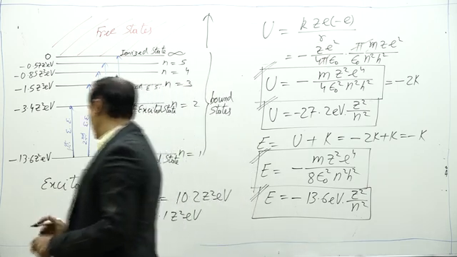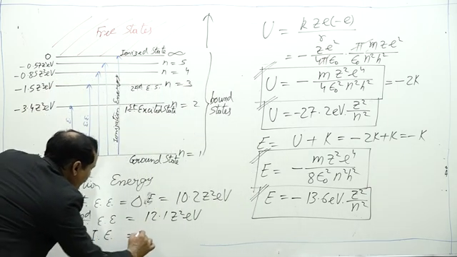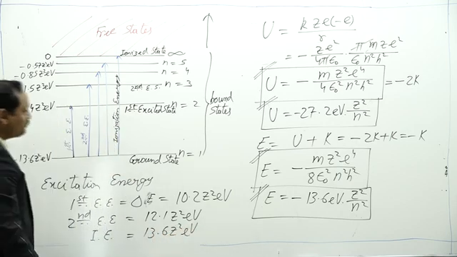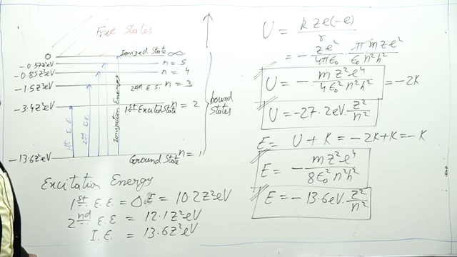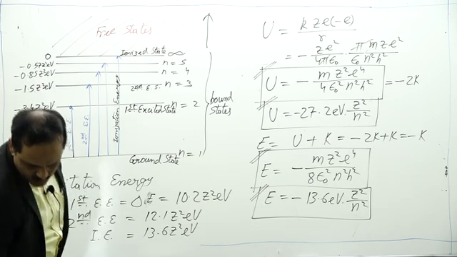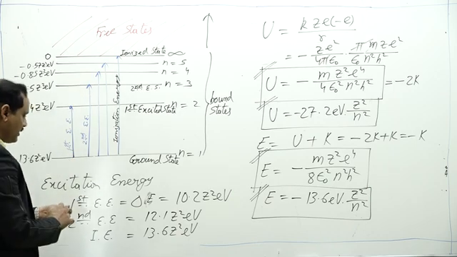And how much is it? Ionization energy, IE, is equal to 13.6 Z square electron volt. So these are the energies needed for transfer of an electron from one energy level to another.